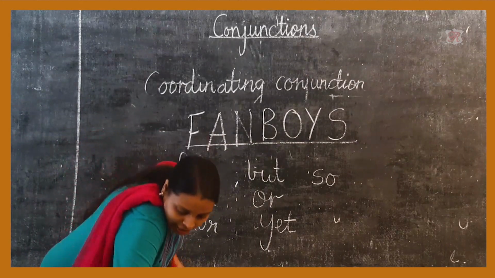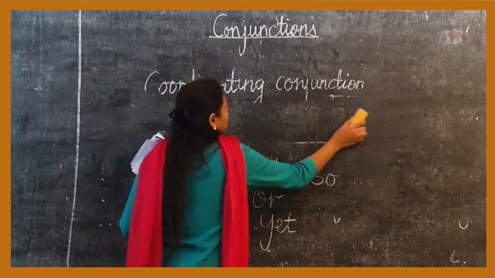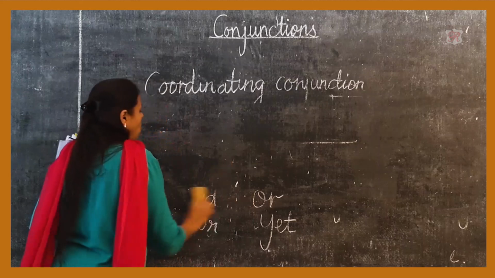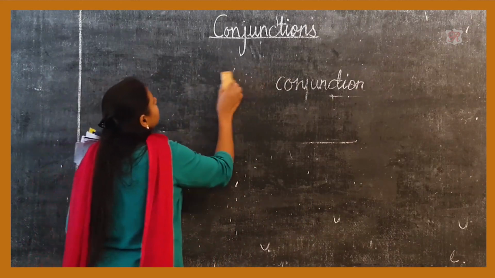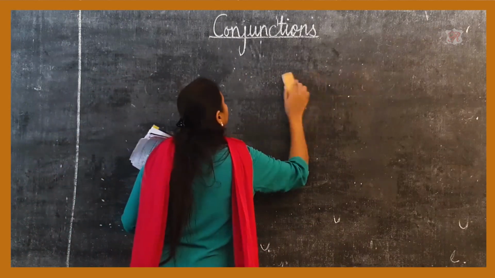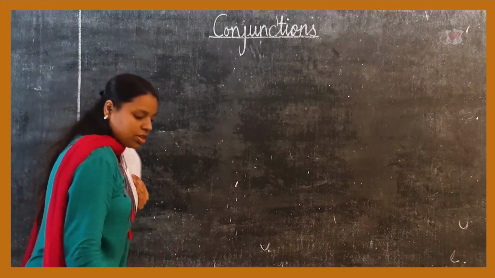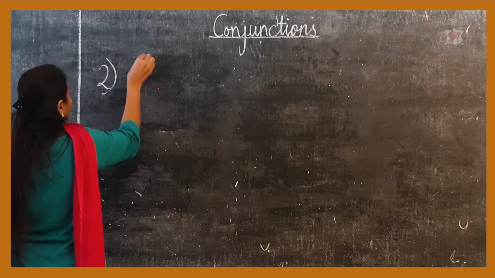Now let's learn the second type of conjunction, that is correlative conjunctions.